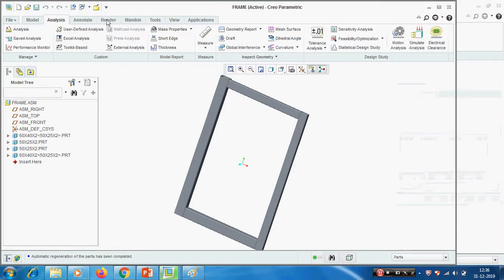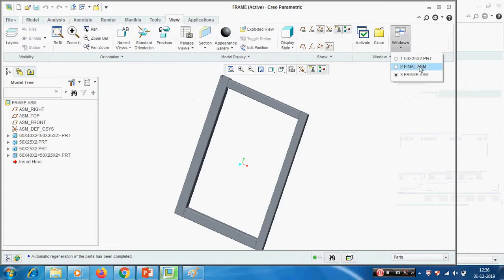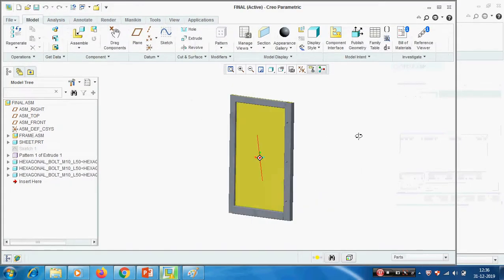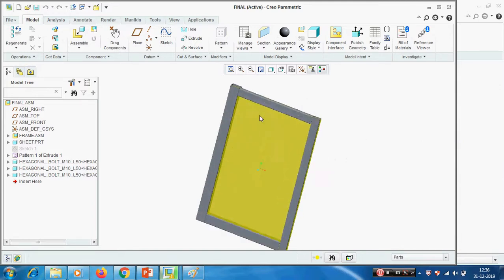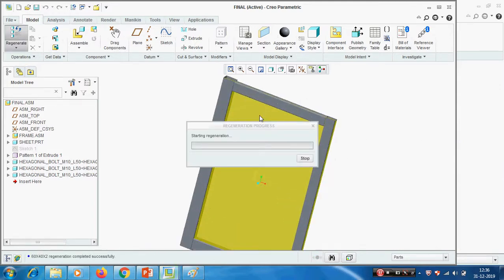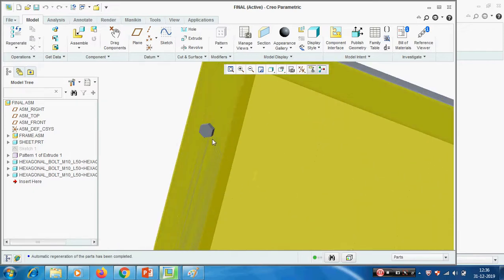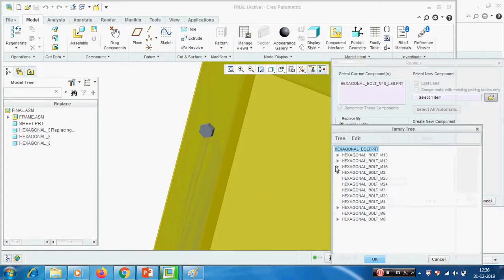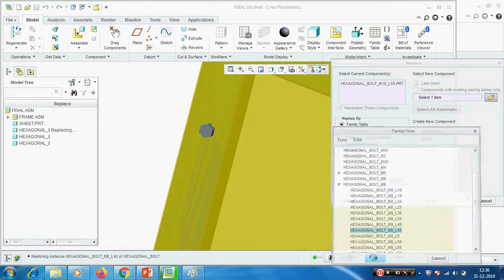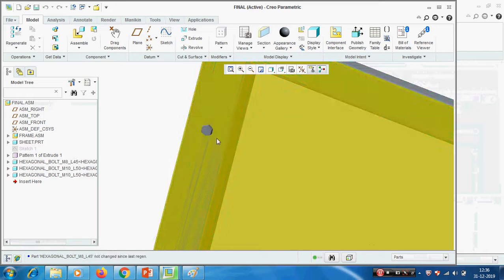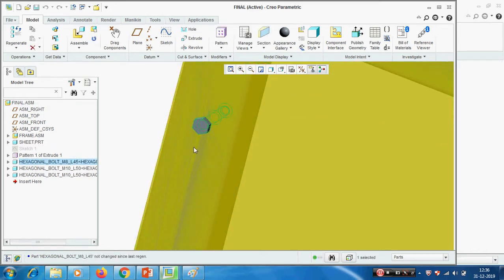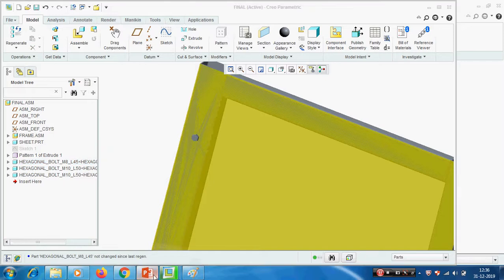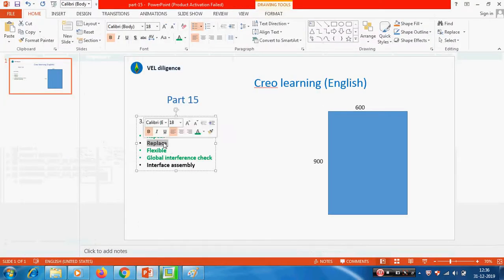Okay. View, window, final assembly. This side. Control G regenerate. Okay. If you want to replace the bolt, instead of M10, if we need M8, go to replace, select one. Here M8 is there. Same 40 or 45, give OK. M10 replaced by M8. In this way, this is the replace option. Now we are very familiar with the replace.